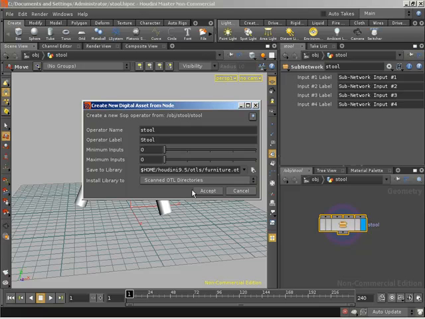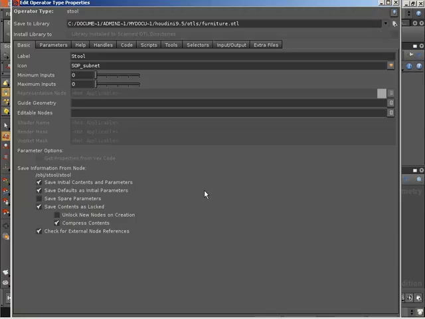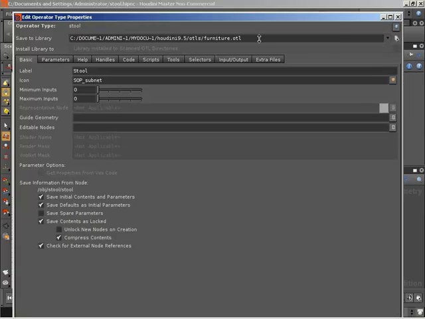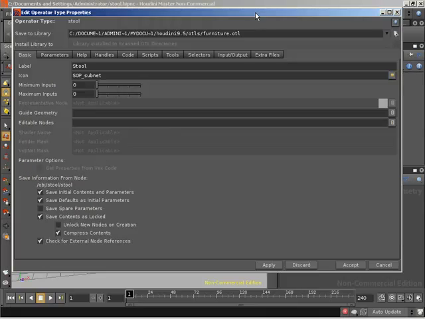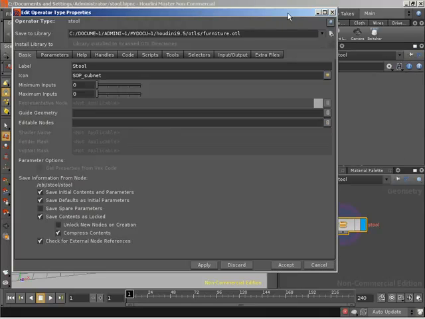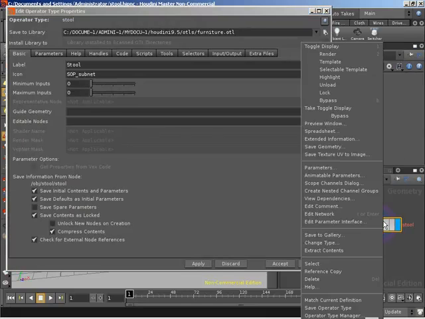Okay. Cool. So with that, if we click accept, that's going to generate that OTL file, and it's going to give us a load of options for our asset. And it's worth noting now, when we were creating parameters and the likes for our node, we right-clicked on the node and went to edit parameter interface. When dealing with a digital asset, we come down to type properties.